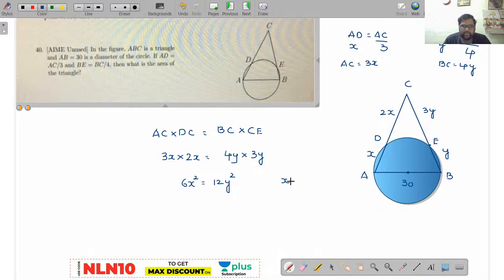So by this what can you write? X square is equal to 2y square. Done. Now next, what will you solve? Now I have solved 50% of the question. I am expecting you to solve the remaining question. One complete question which will be having all the properties of circles. One simple question which will be having all circle properties here. I have given the relationship between x and y also. I am waiting for the remaining answers.